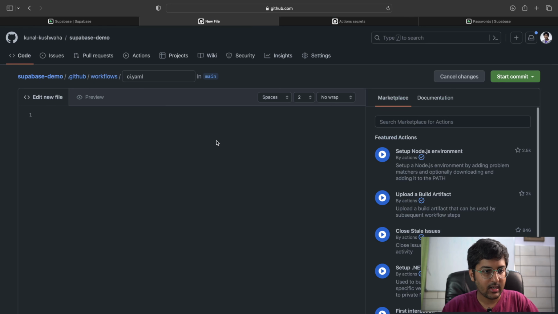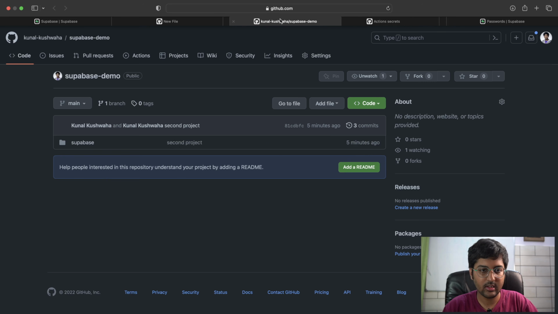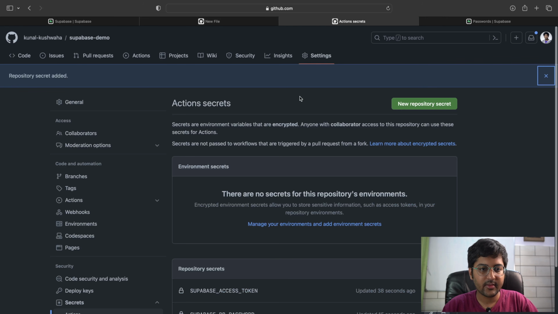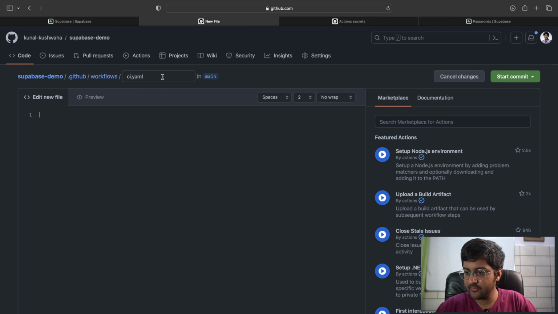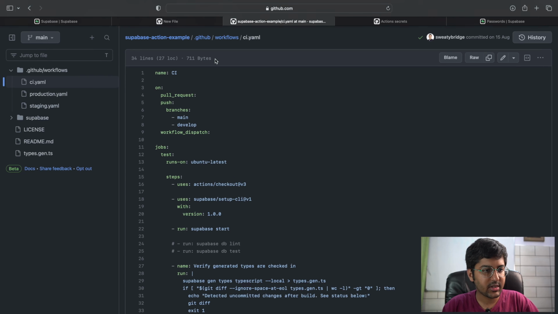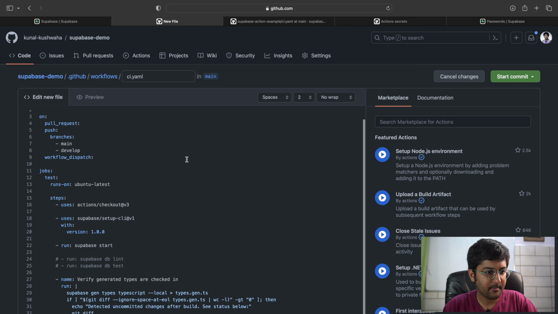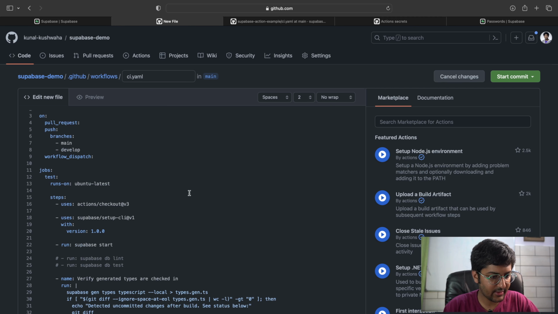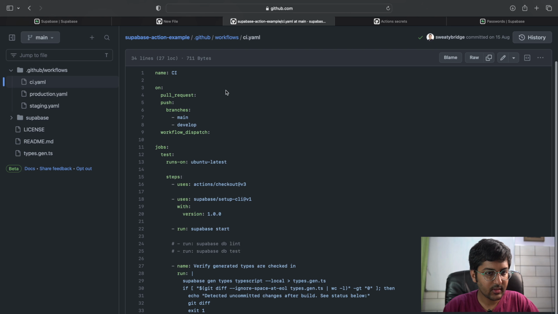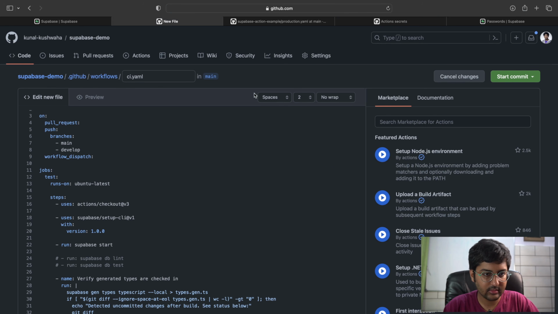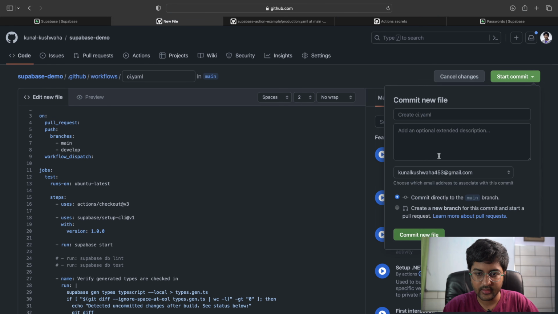That looks pretty good. And I'm going to create 3 files in my code sample: ci.yaml, staging.yaml and production.yaml. So you can check out this example repository that they have. You can copy, paste. So this is ci.yaml, right? They have production.yaml as well. I'm going to click on start commit, create ci.yaml. I'm going to directly push it to my main branch. That's fine.